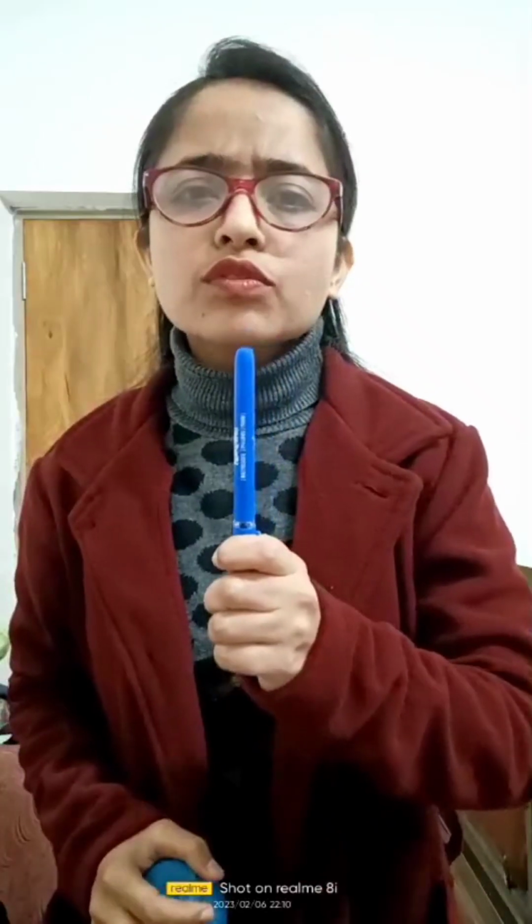For example, the Earth is pulling the Moon towards itself, and similarly, the Sun is pulling the Earth and all the other planets in the solar system towards itself. But the interesting question here is, do all the objects in this universe attract or pull each other? For example, am I pulling this pen towards myself? Or this pen or ball, are they pulling each other? Or are you pulling everything around yourself?